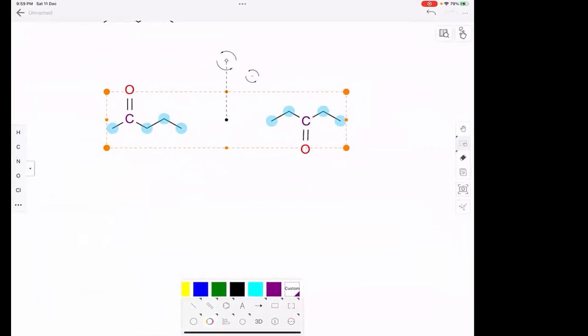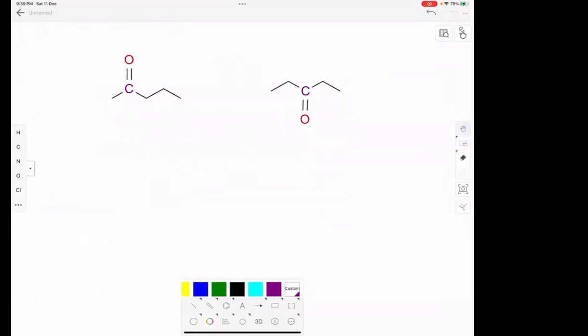Now, one more compound that shows metamerism is, which compound? Esters, right?